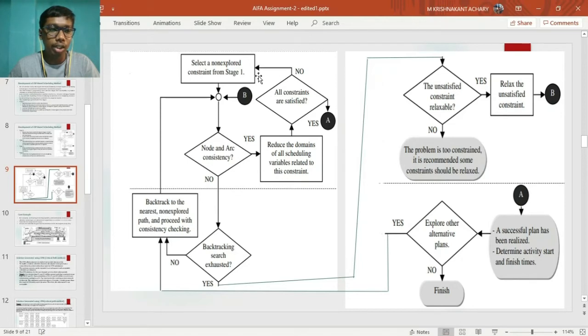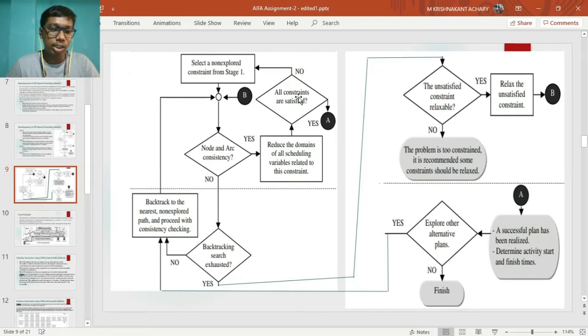If not, then another unexplored constraint is chosen. During this process, if node or arc consistency check fails, then backtracking is performed. Backtracking is done till the nearest OR node where another unexplored path exists. Then this cycle again continues. If all the backtracking search is exhausted, then comes the turn for relaxing soft constraints. If relaxation is not possible, then a solution does not exist as the problem is too constrained. If relaxation is performed, then the cycle starts again from stage 2.